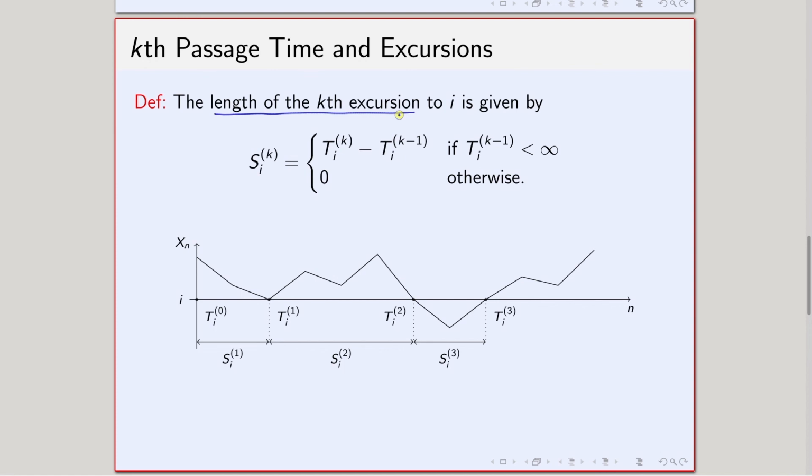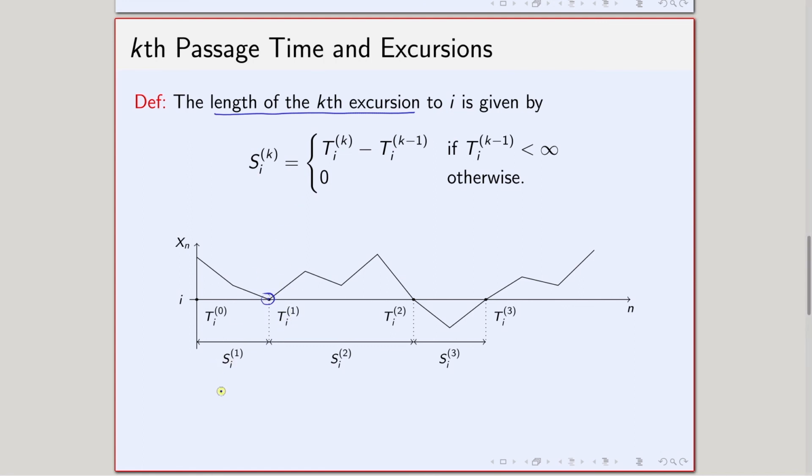Let us proceed and see what is called the length of the kth excursion. It is defined as the time difference between two consecutive visits to the state i. In the figure, I have visited the state i for the first time here.